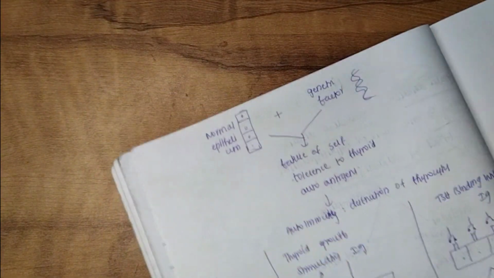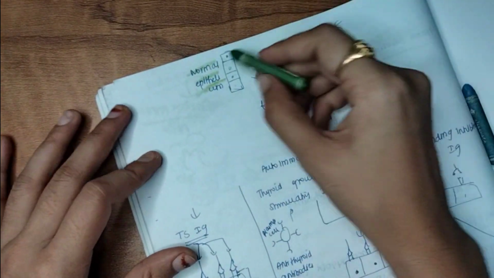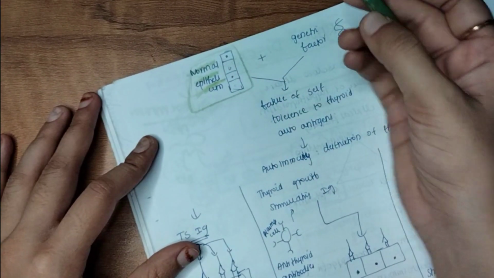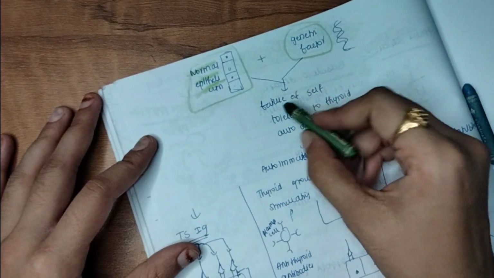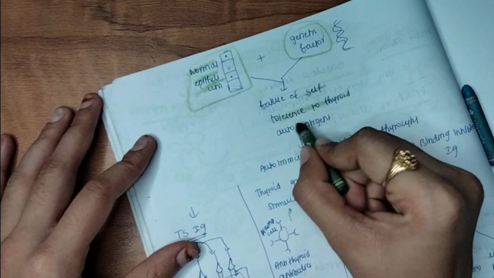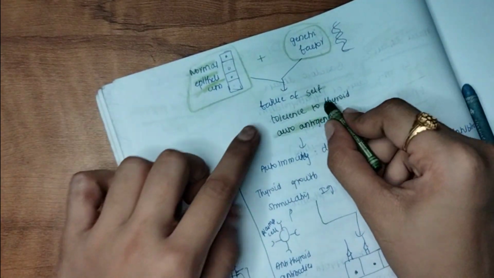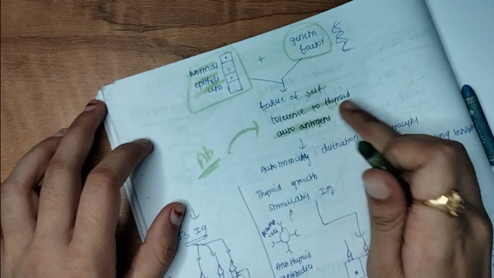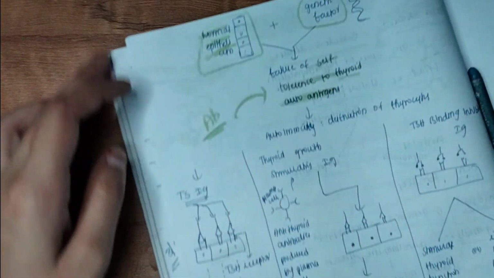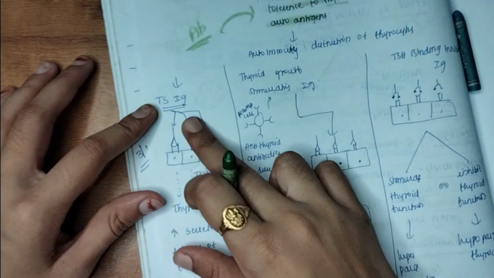A normal thyroid gland has normal epithelium. Just now we told it is mostly genetic. Because of failure of self tolerance to antigens in the thyroid gland, autoantibodies are produced, mainly against the TSH receptor. The first antibody is thyroid stimulating immunoglobulin.